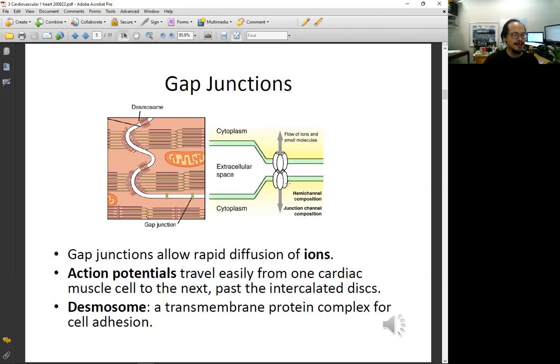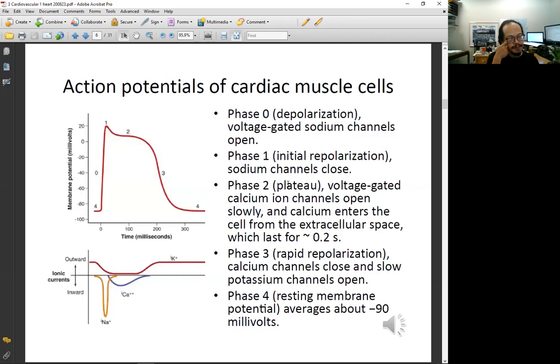But the better way to think about it is to think about action potential. So here is an action potential.